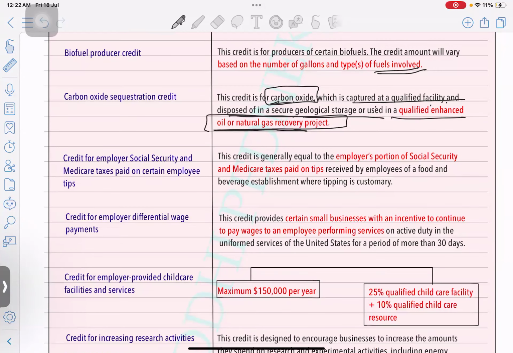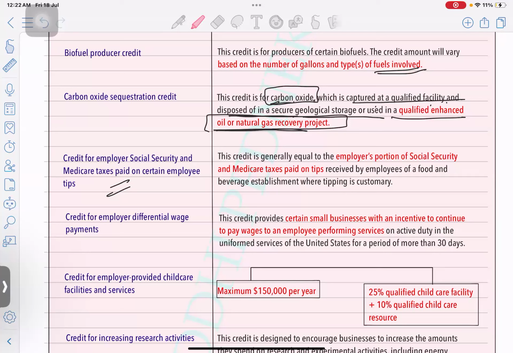Next is the credit for employer social security and Medicare taxes paid on certain employee tips. So if employees do not report some tips, I'm talking about right now, you might have seen in Part 1, up to $20, then you don't have to report it, right?